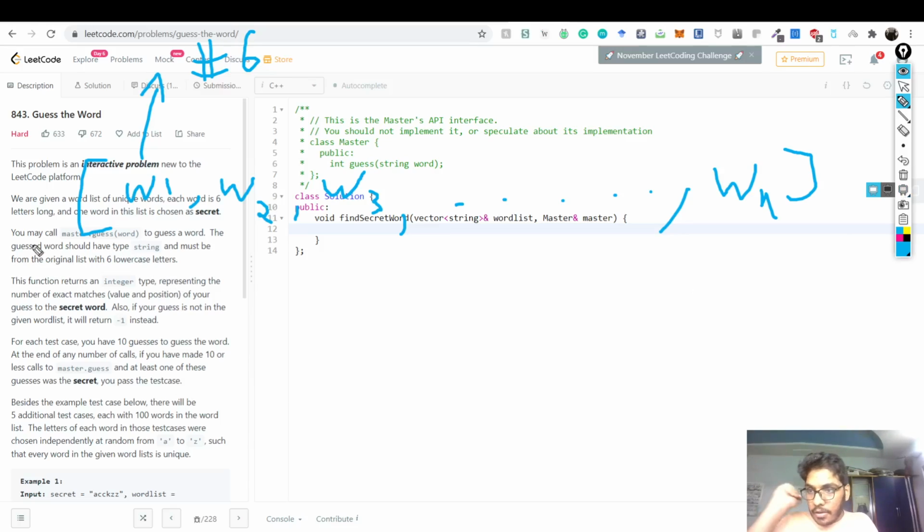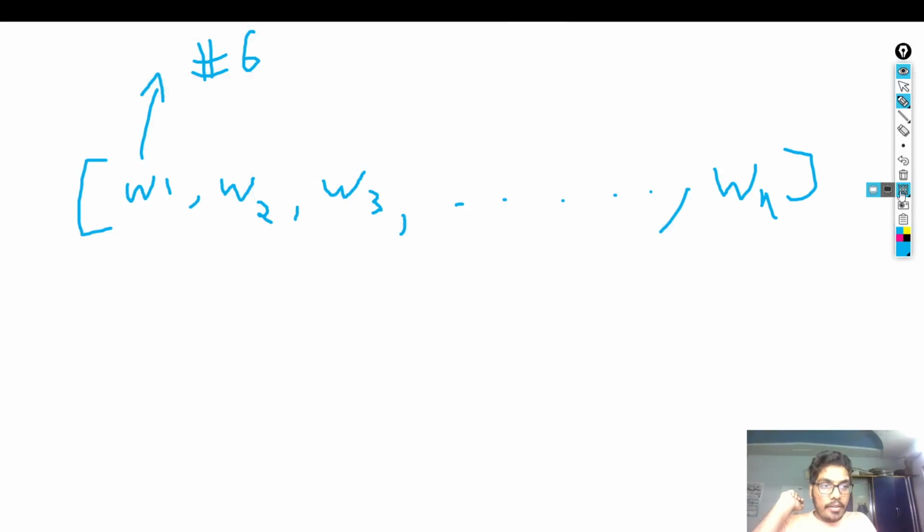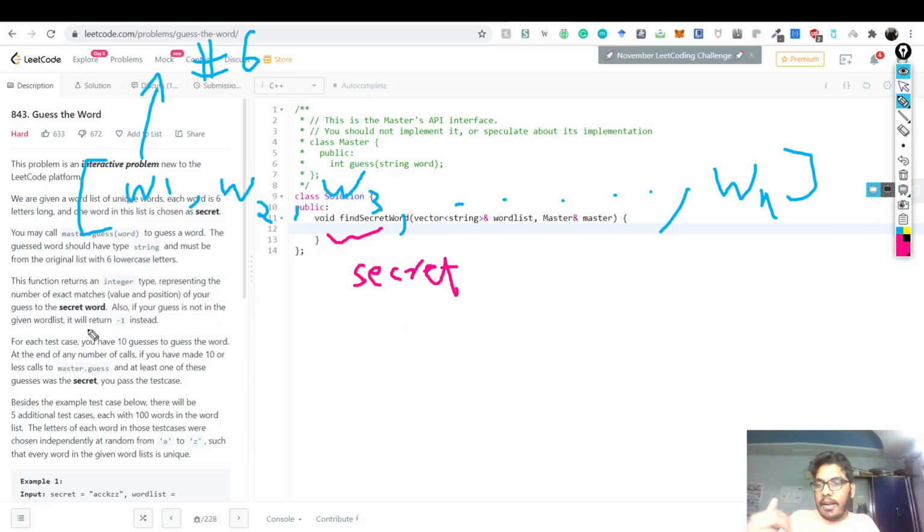The other thing which we know is that out of all of these words, let's say this w3 is chosen as a secret. Now you don't know which is the secret, but it is internally chosen as a secret. This is the interactive element.